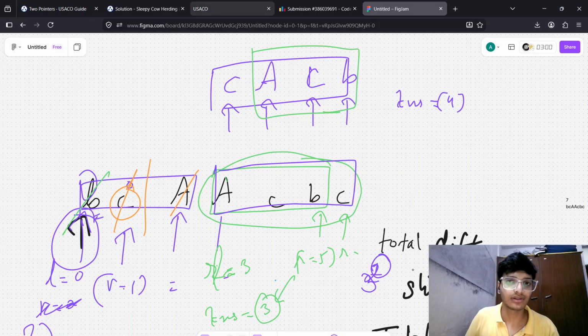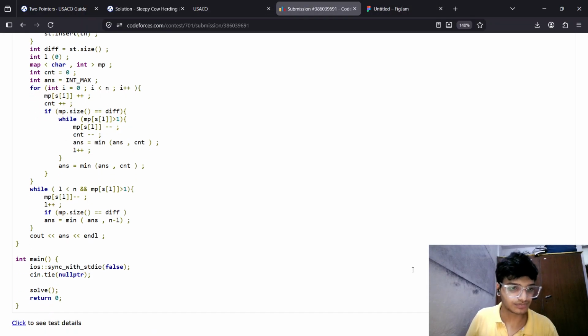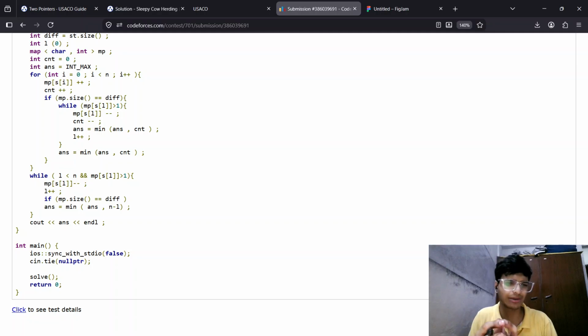Then again we will do the same thing. You can use count or r minus l plus 1, it's all up to you. Then we will just print out ans, the answer. I hope you get this, like I explained the sliding window and why sliding window is useful for this question, everything in depth.